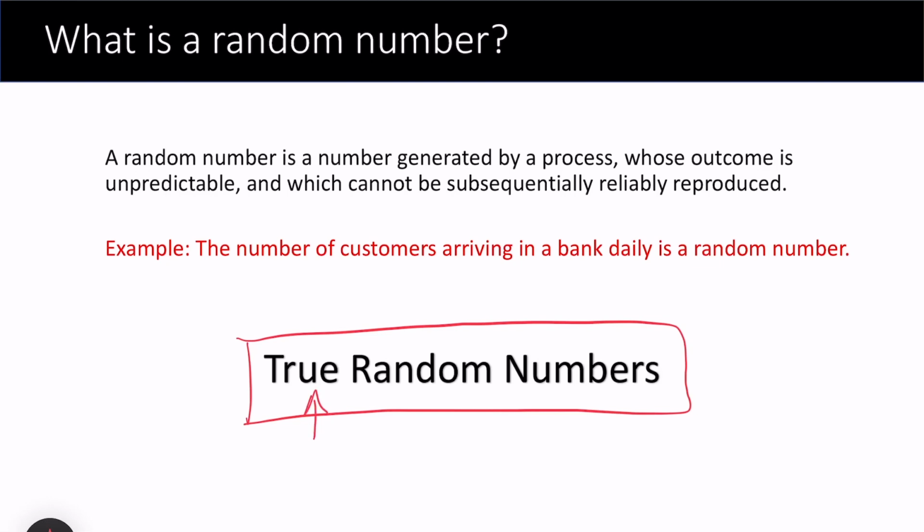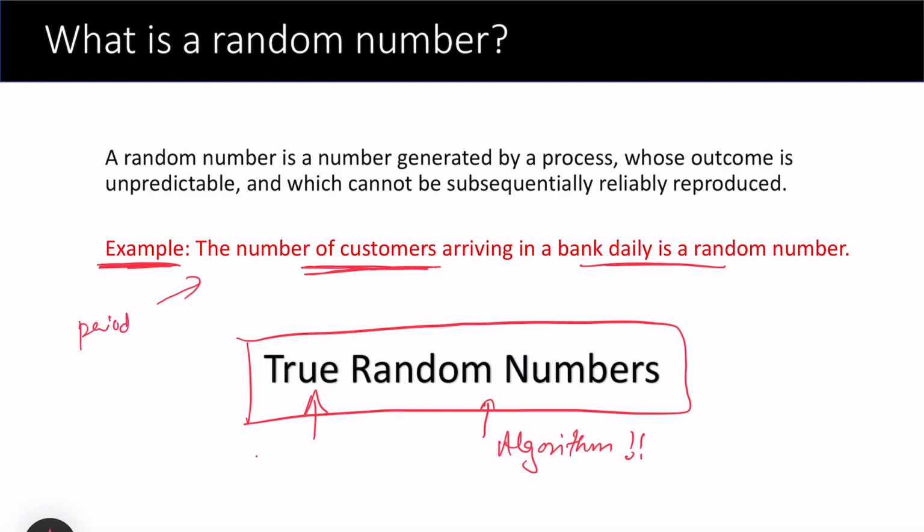We generate the random number by certain algorithms, so they are not truly random in nature, because true random is something which you really get from real data. For example, we actually sit down and note down how many customers arrive in the bank daily, and we repeat this experiment over a period of time.